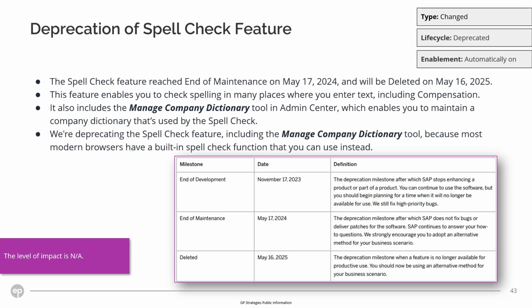Deprecation of spell check feature. The spell check feature reached end of maintenance on May 17, 2024. It will be deleted on May 16, 2025. For compensation, the spell check feature enables you to check spelling where you enter text. We are deprecating the spell check feature and the Manage Company Directory tool because most modern browsers have a built-in spell check function that you can use instead.